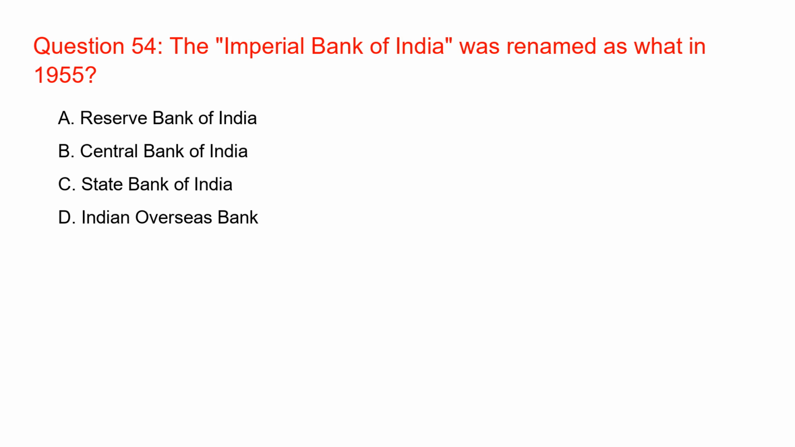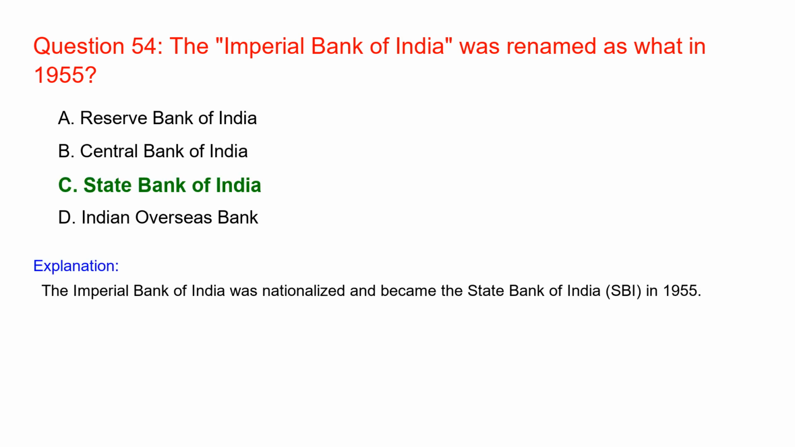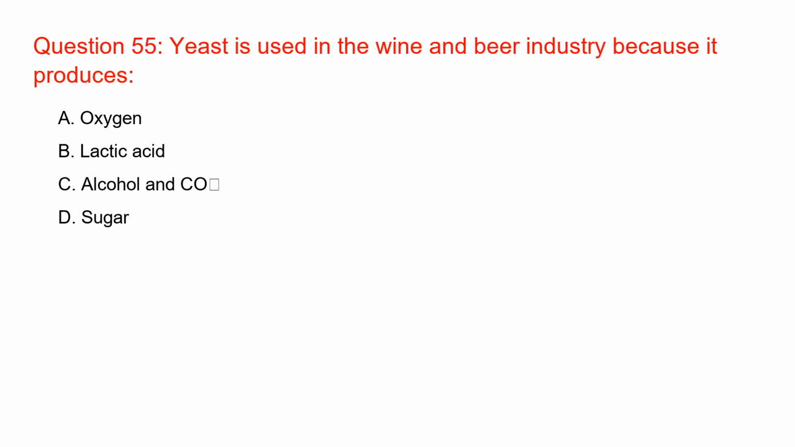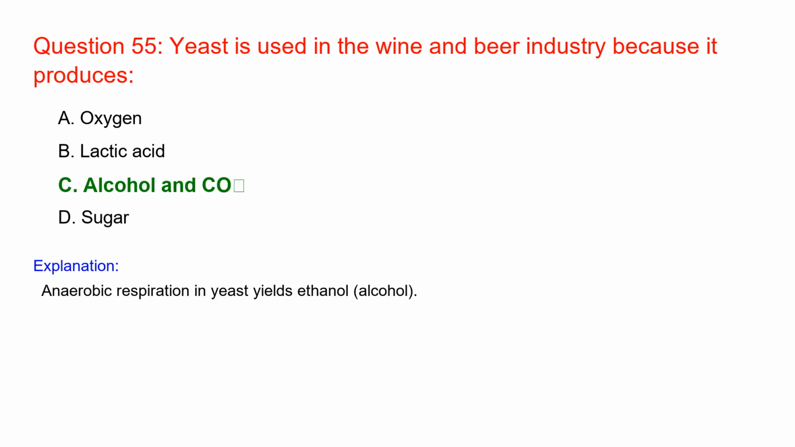The Imperial Bank of India was renamed as what in 1955? State Bank of India. The Imperial Bank of India was nationalized and became the State Bank of India, SBI, in 1955. Yeast is used in the wine and beer industry because it produces alcohol and CO2. Anaerobic respiration in yeast yields ethanol, alcohol.